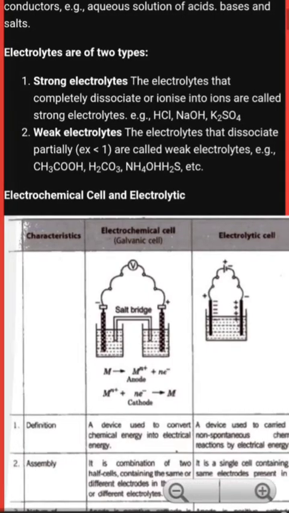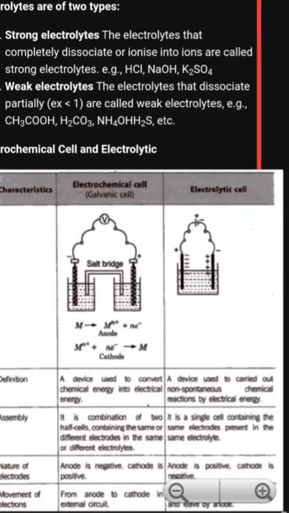Next, assembly. It is a combination of two half cells containing the same or different electrodes in the same or different electrolytes. This is a redox reaction. The electrolytic cell is a single cell containing the same electrode present in the same electrolyte. In electrolytic cells, electrodes and electrolytes both are the same.